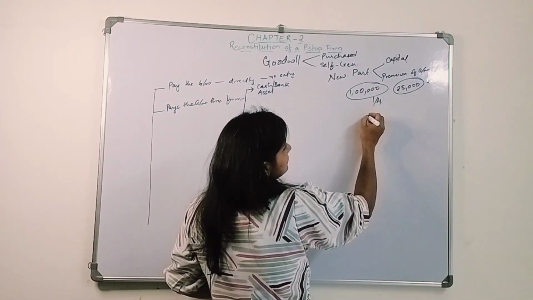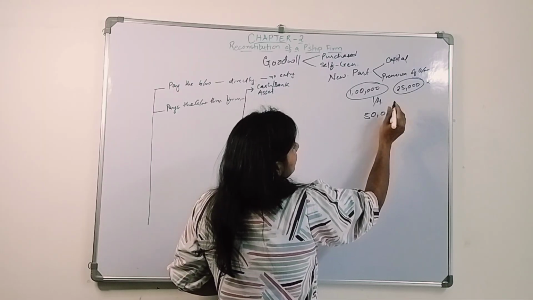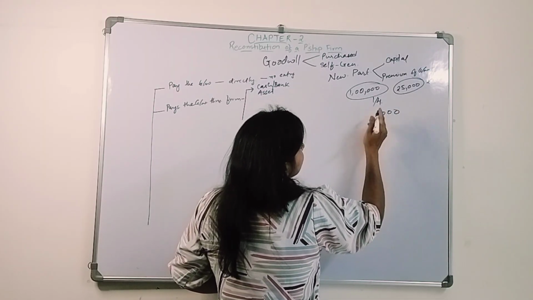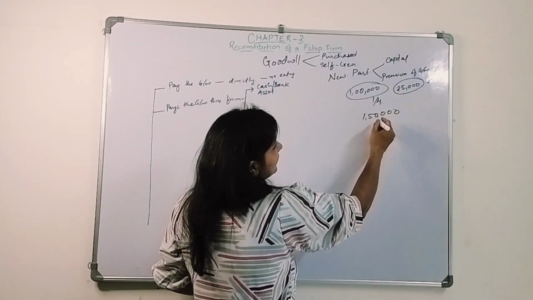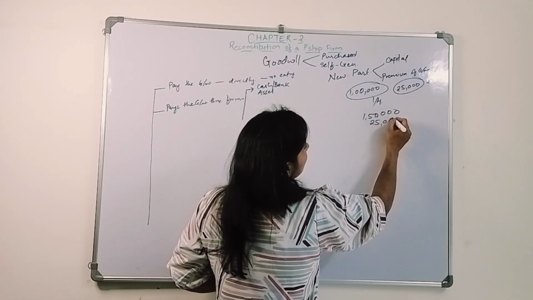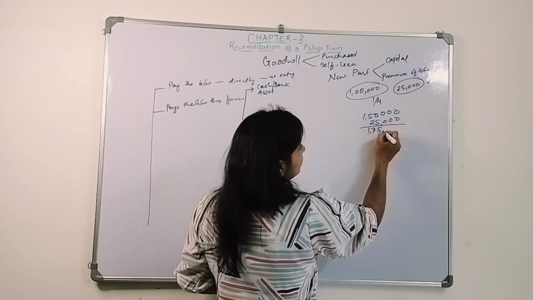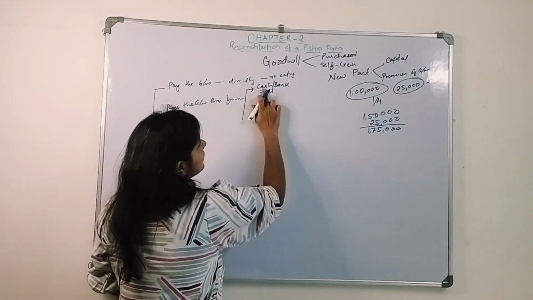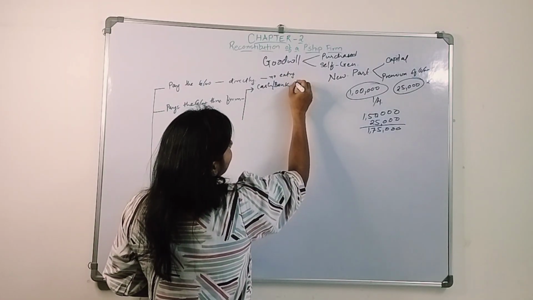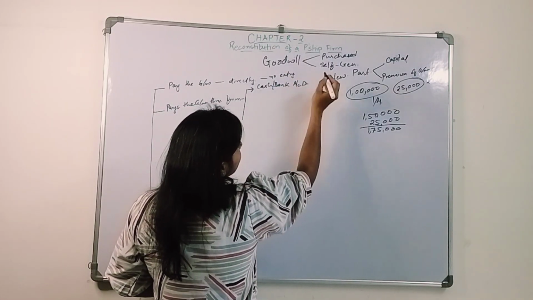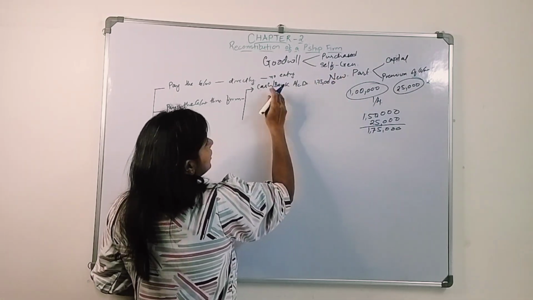Likewise, let's say he brings in capital of 1,50,000, and he brings in 25,000 as his premium of goodwill. So in total how much does he bring in? He brings in 1,75,000 as cash, let's say. So what will be the effect? Cash or bank account debit, that comes into the business, 1,75,000.